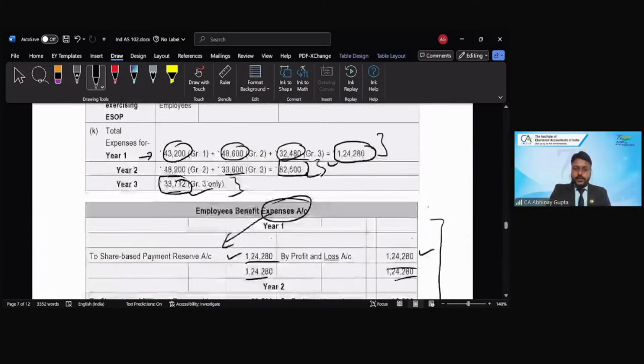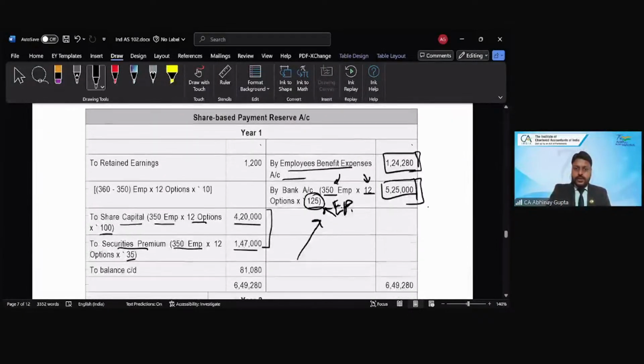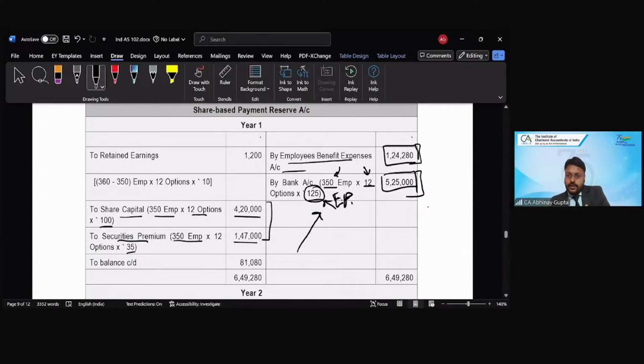Okay. So in our share-based payment reserve account, first of all, the employee benefit expense will be recorded, right? Then whatever I am collecting from the employee as an exercise price will be recorded. The number of shares I am issuing at the face value will be recorded in the share capital account and the remaining in the securities premium account, right? And because the settlement is completed for group 1, earlier it was planned for 360, but eventually settlement is happening for 350.